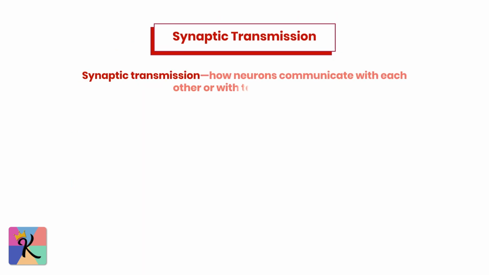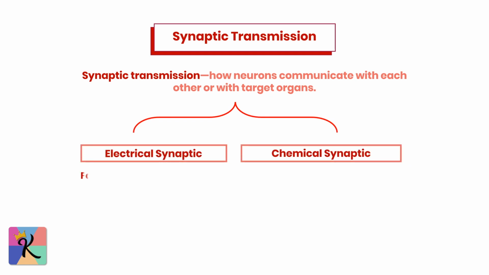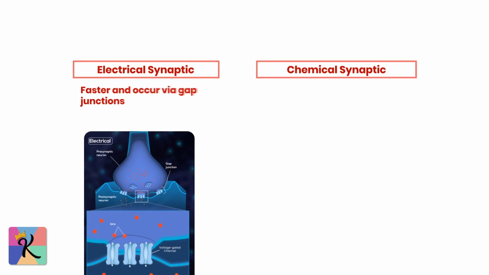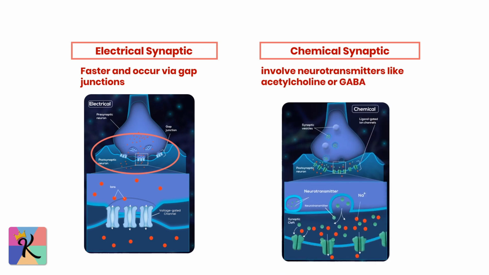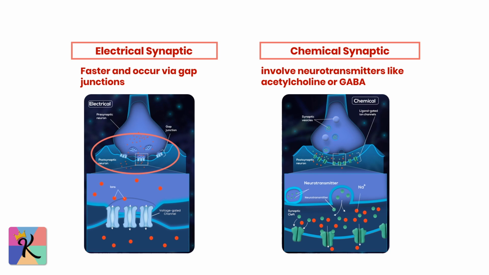Next up is synaptic transmission, how neurons communicate with each other or with target organs. There are two types of synapses: electrical and chemical. Electrical synapses are faster and occur via gap junctions, but they're relatively rare in the nervous system. Chemical synapses, on the other hand, involve neurotransmitters like acetylcholine or GABA and are far more common. Focus on how neurotransmitters bind to receptors and trigger depolarization or hyperpolarization in the postsynaptic membrane.